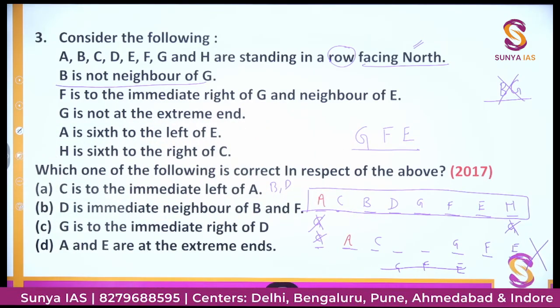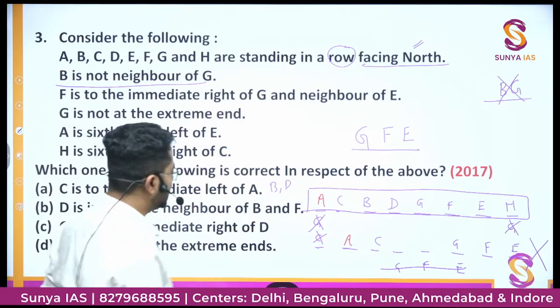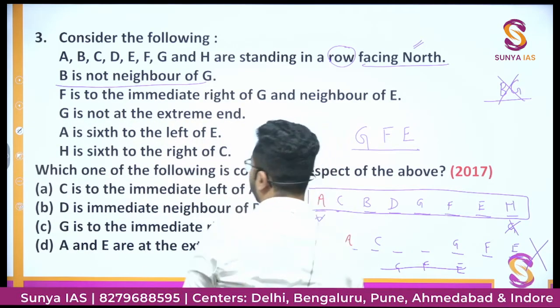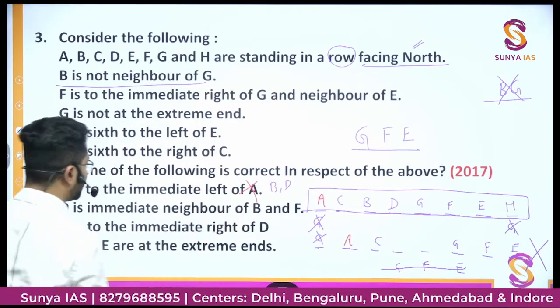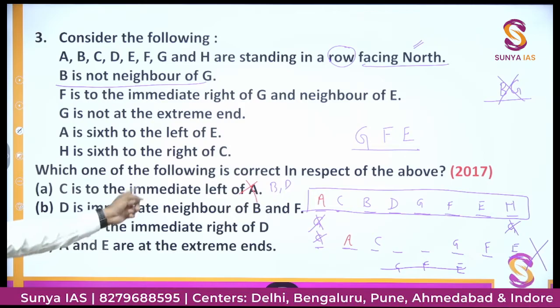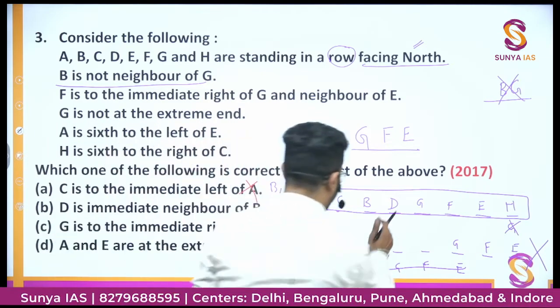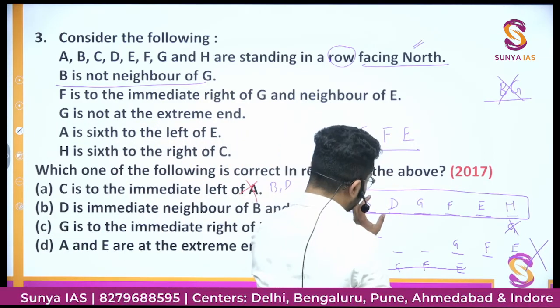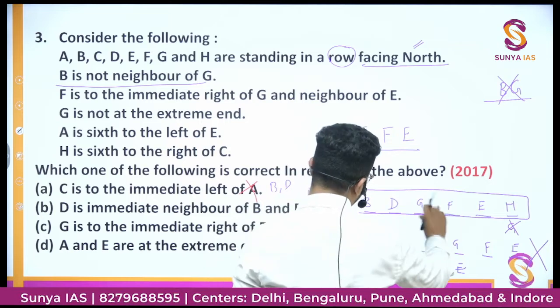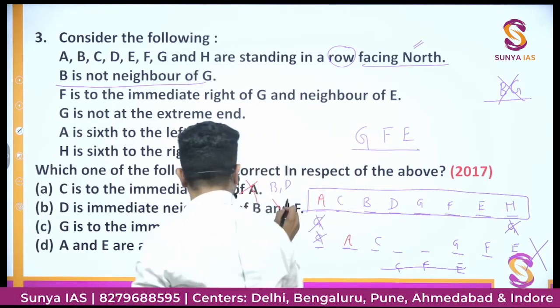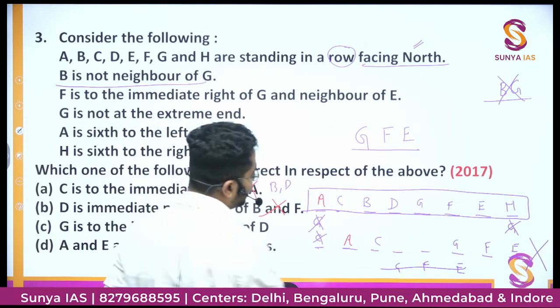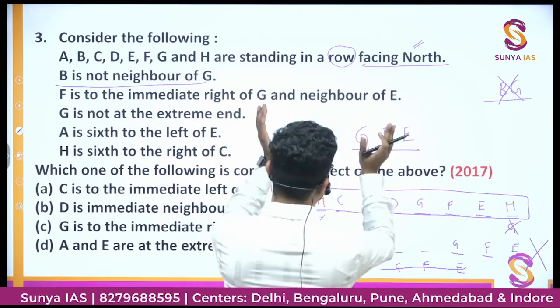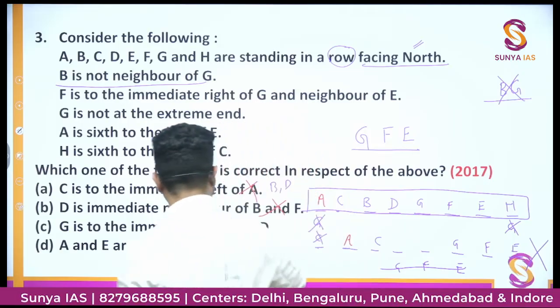जो भी है. Now if we see the options, C is to the immediate left of A. No, C is to the immediate right of A. So option A is wrong. D is immediate neighbor of B and F. D is immediate neighbor of B, that is correct, but it is not the immediate neighbor of F, it is the immediate neighbor of G. This is also wrong. G is the immediate right of D. Everybody is facing north, so D ka right ki taraf G hoga. This option is correct.